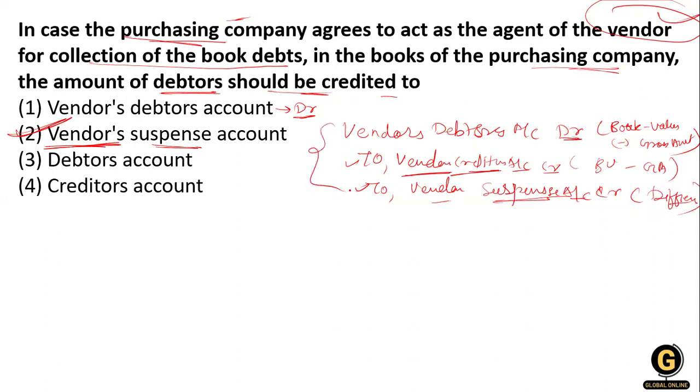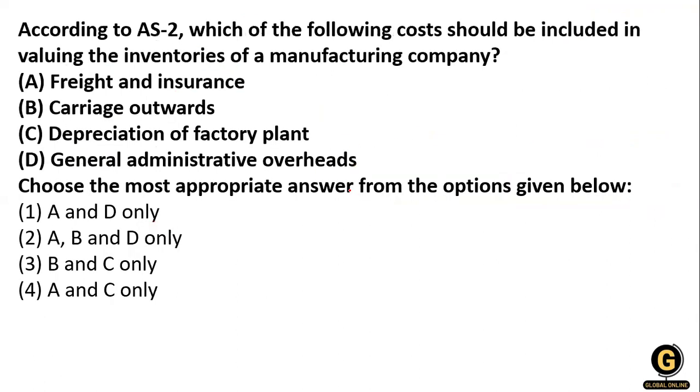Now, the next question: according to Accounting Standard 2, which of the following costs should be included in valuing the inventories of a manufacturing company? Options given are freight and insurance, carriage outward, depreciation of factory plant, and general administrative overhead. What will be the right answer?